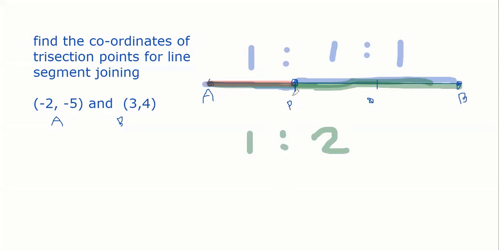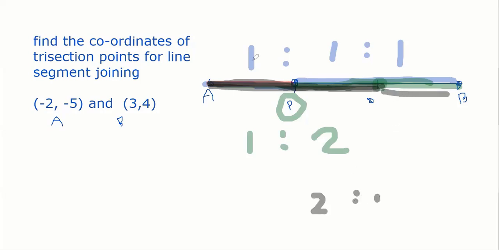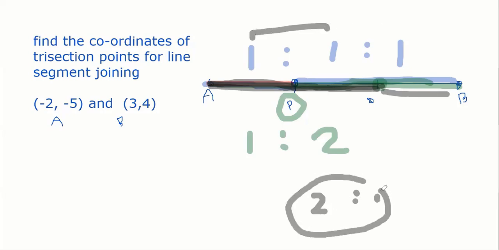Secondly, this is for P. But if I have to find Q, the ratio is 2:1. Then what will happen? If we take Q, then one segment is this, and the remaining segment is this. So the big segment is 2, and the smaller is 1. Why is it 2? Because 1 plus 1 is 2, and then 1. So now the ratio becomes 2:1. So what will you do to find the coordinates of Q? Take m1 as 2, m2 as 1, and the coordinates of A and B are given. So again apply the section formula. It is very easy.